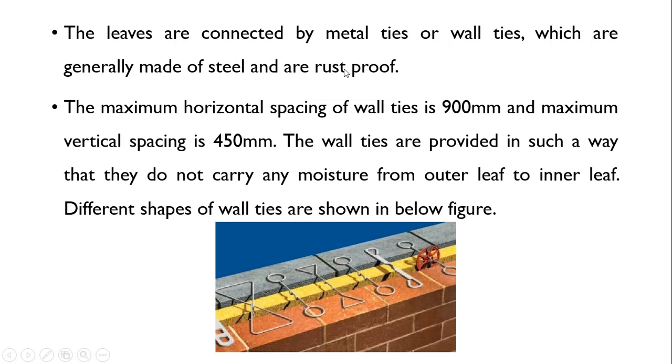The leaves are connected by metal ties or wall ties, which are generally made of steel and are rust proof. The maximum horizontal spacing of wall ties is 900 mm and the maximum vertical spacing is 450 mm. So the horizontal spacing between two ties is kept 900 mm and vertical at an interval of 450 mm. The wall ties are provided in such a way that they do not carry any moisture from the outer leaf to the inner leaf.